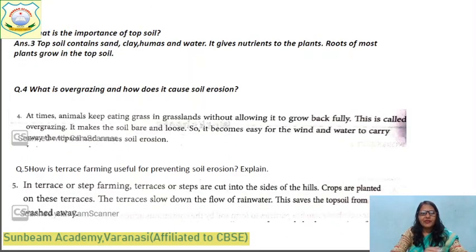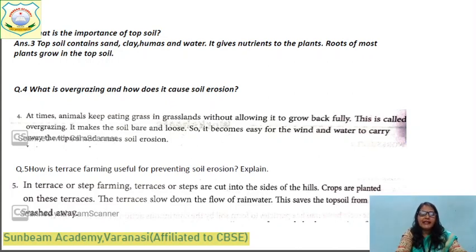3. Yes. What is the importance of soil? The topsoil. The topsoil is very important. Topsoil contains sand, clay, humus, and water. It gives nutrients to the plant, and roots of most plants grow in the topsoil. The topsoil is the most important layer of the soil. Okay, because we grow different types of crops here, na? And you will leave a line.